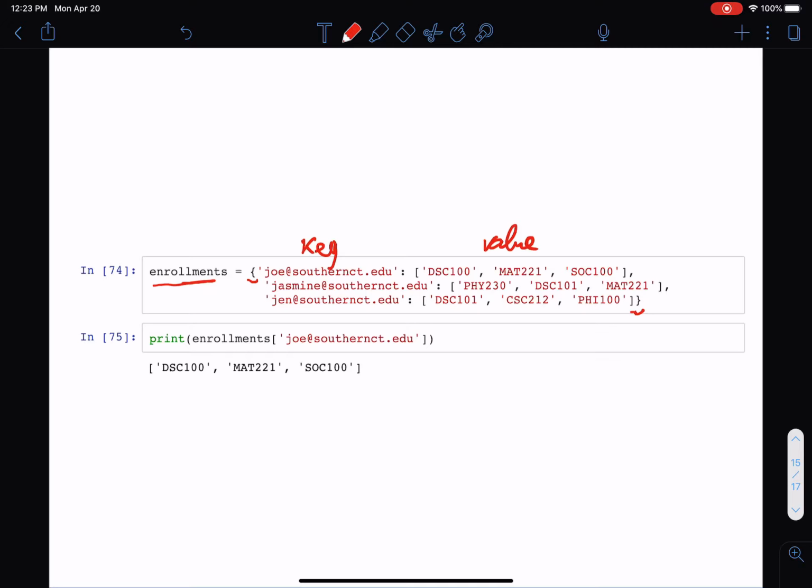So now if I want to access the list of courses for a given student, I specify the key within the square brackets. So enrollments sub joe at southernct.edu gives me the list of courses that Joe is enrolled in, which is DSC 100, Math 221, and Sociology 100. So that's what we have here.